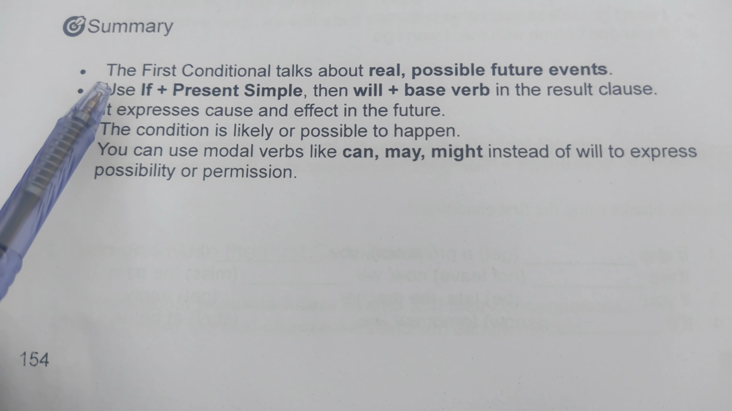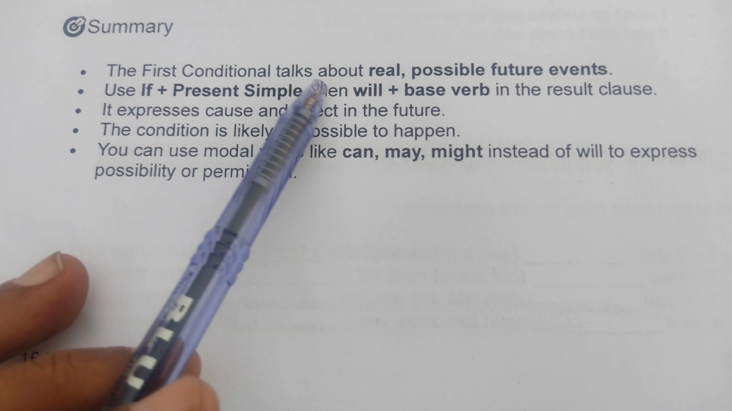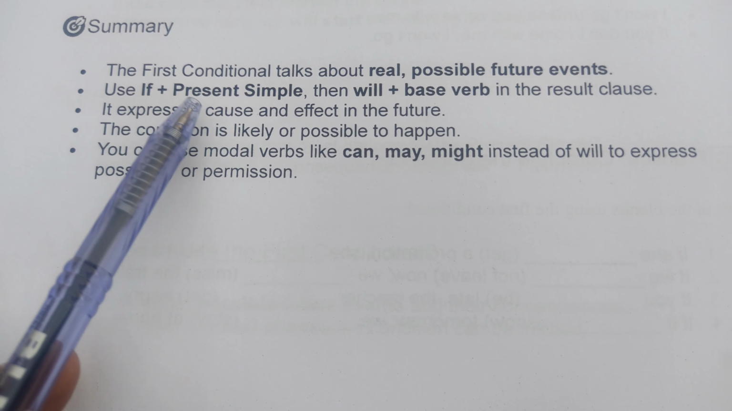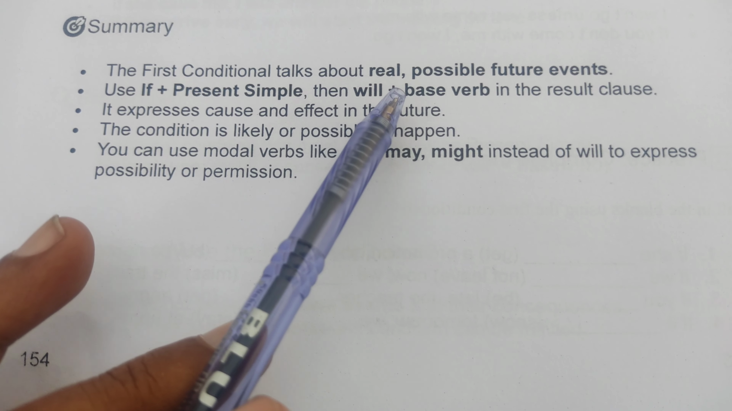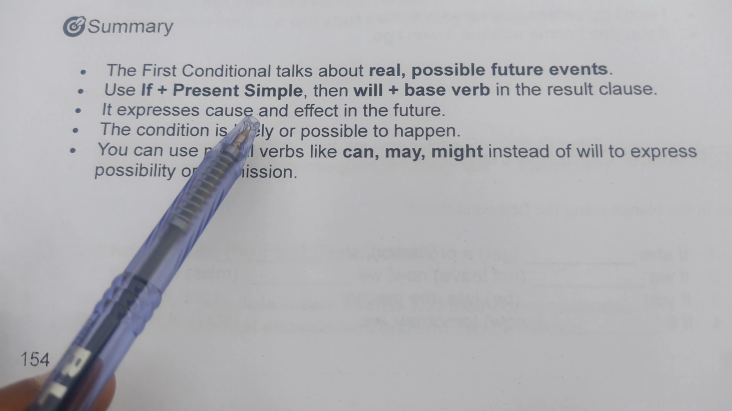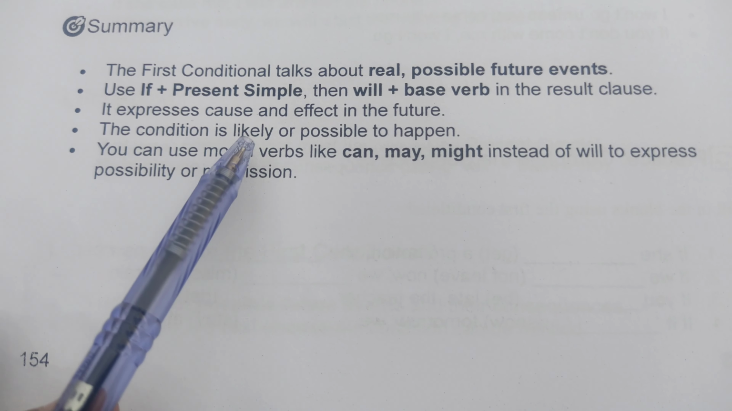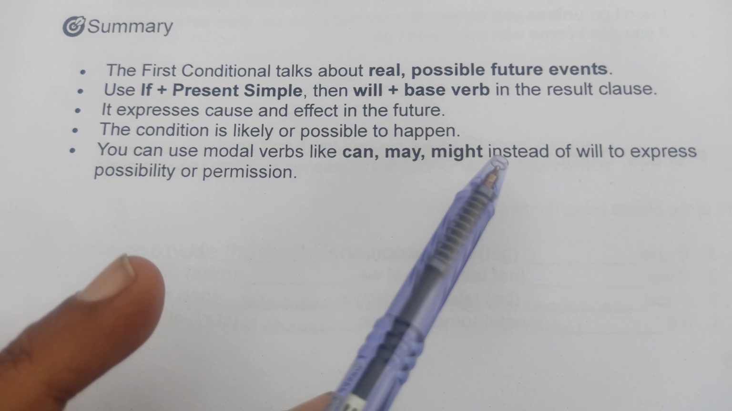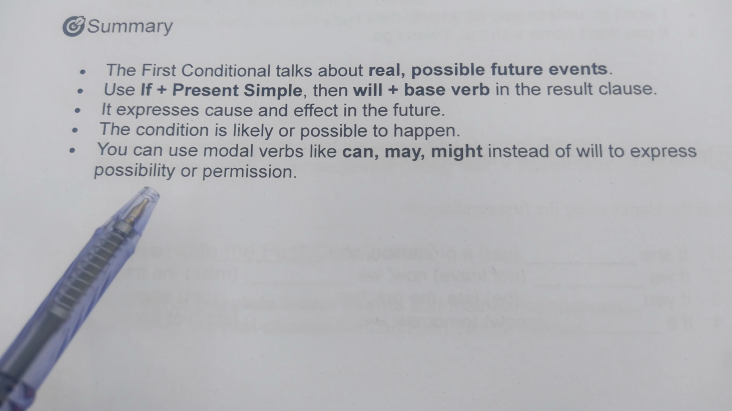We have a summary. The first conditional talks about real possible future events. Use if plus present simple, then will plus base verb in the result clause. It expresses cause and effect in the future. The condition is likely or possible to happen. You can use modal verbs like can, may, might instead of will to express possibility or permission.